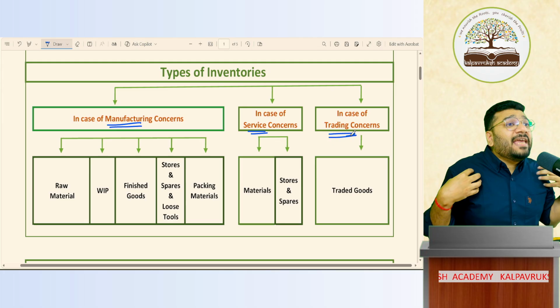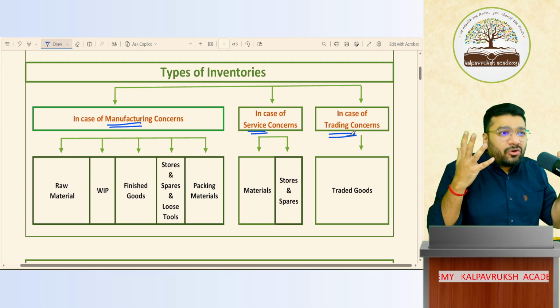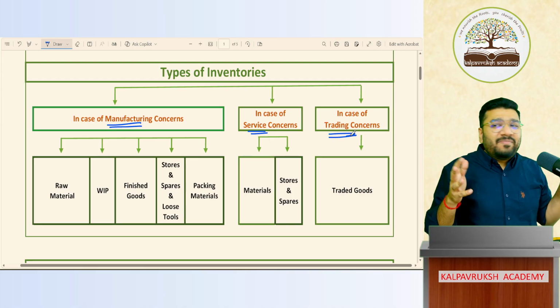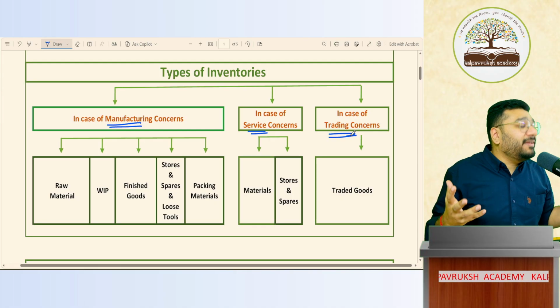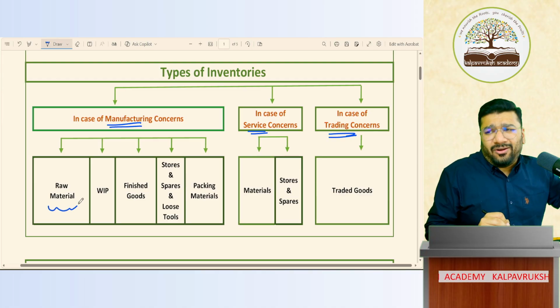We CA people, we business people, we manufacturers, we don't call them ingredients. We say raw materials. Any problem? So are you clear with the meaning of raw material? Tell me. Okay.